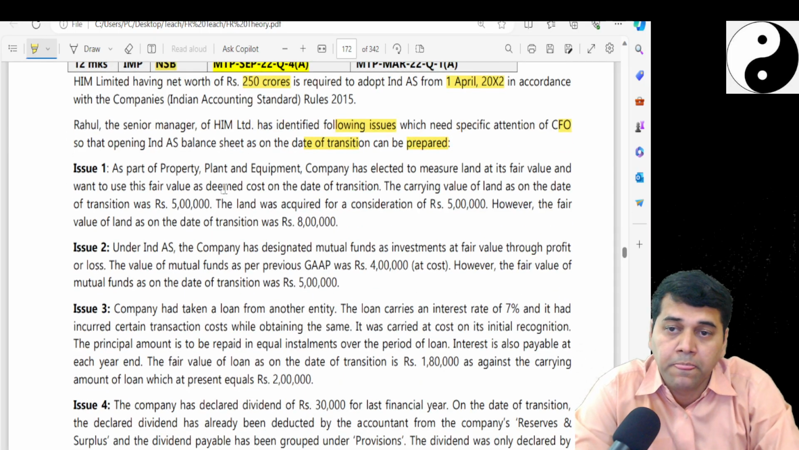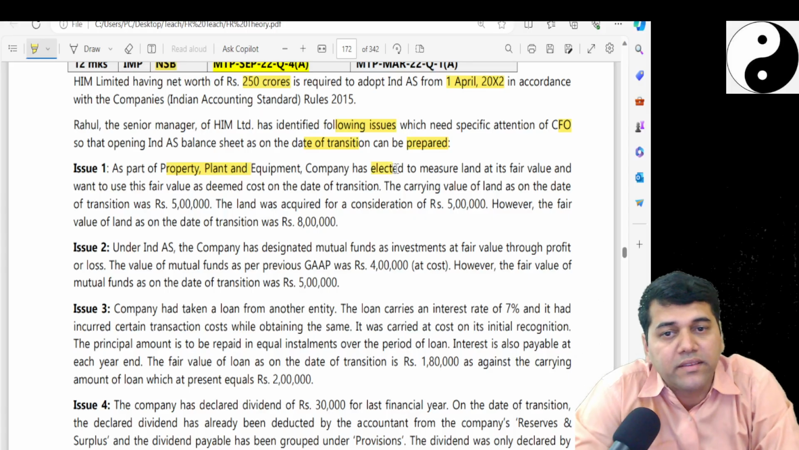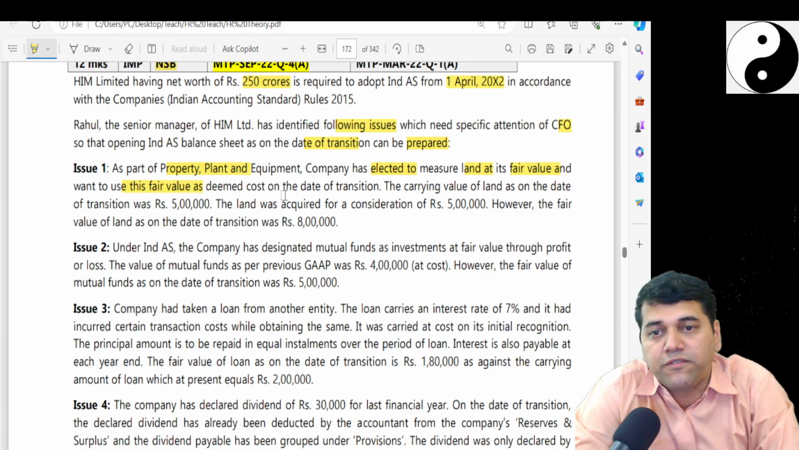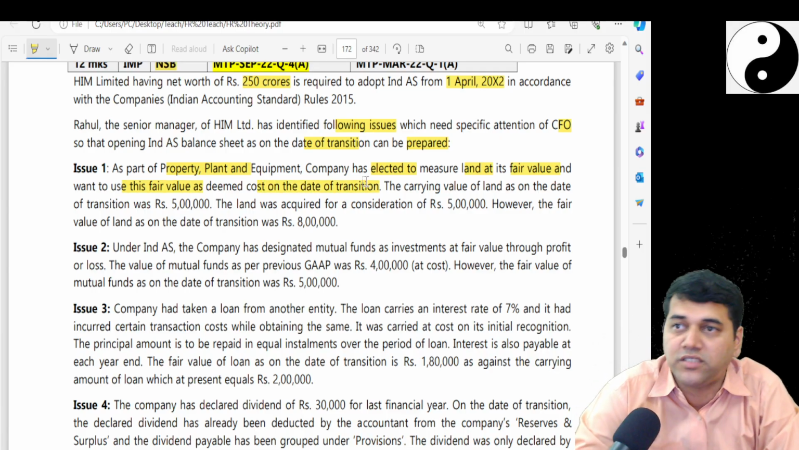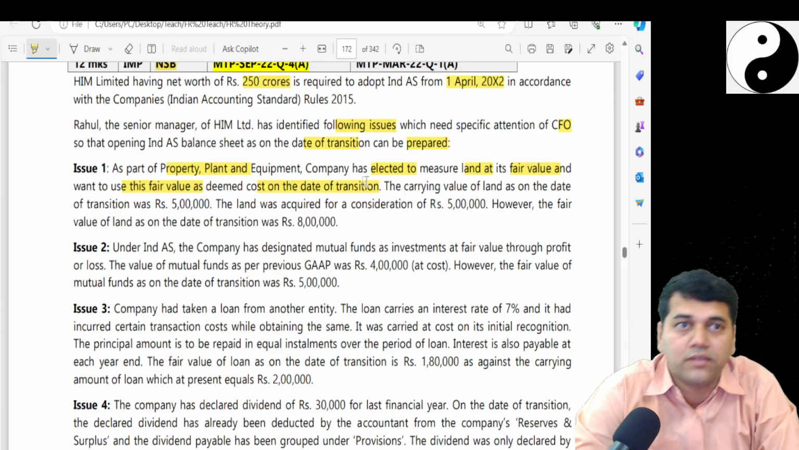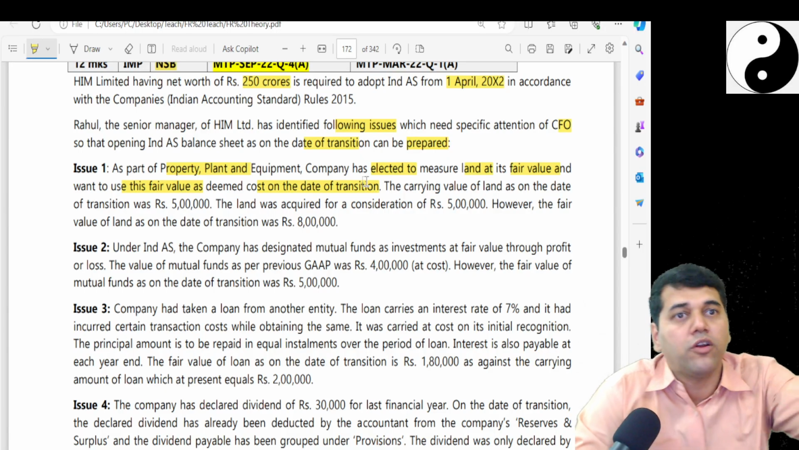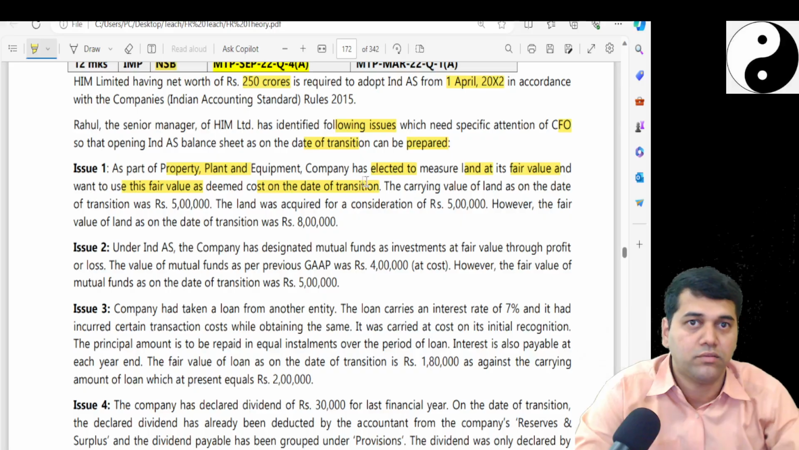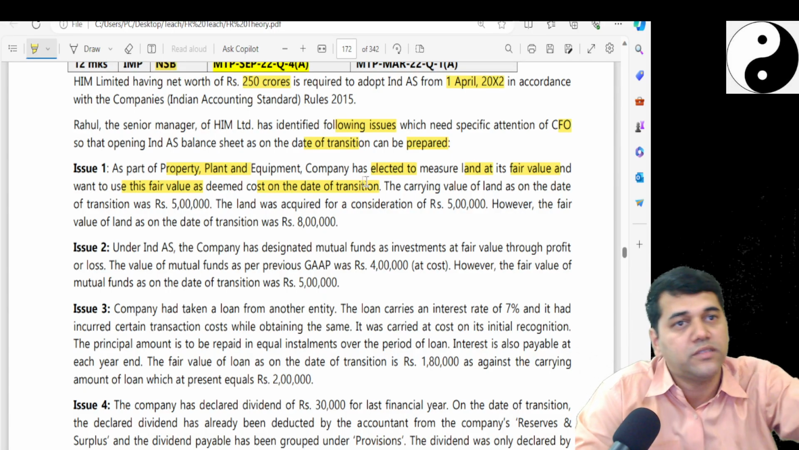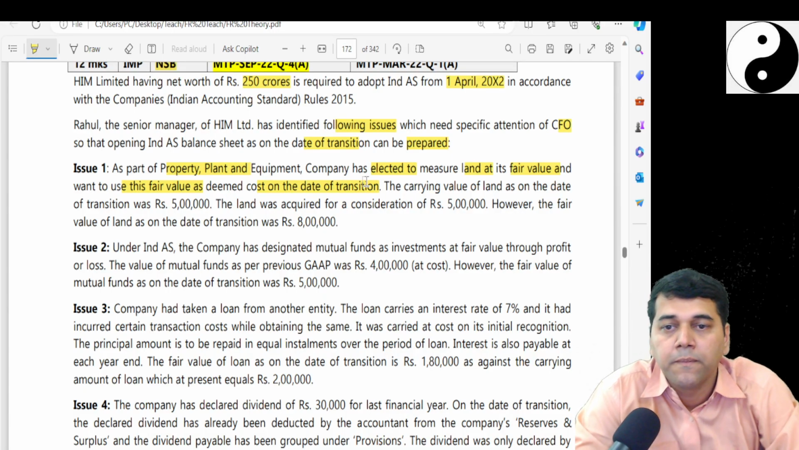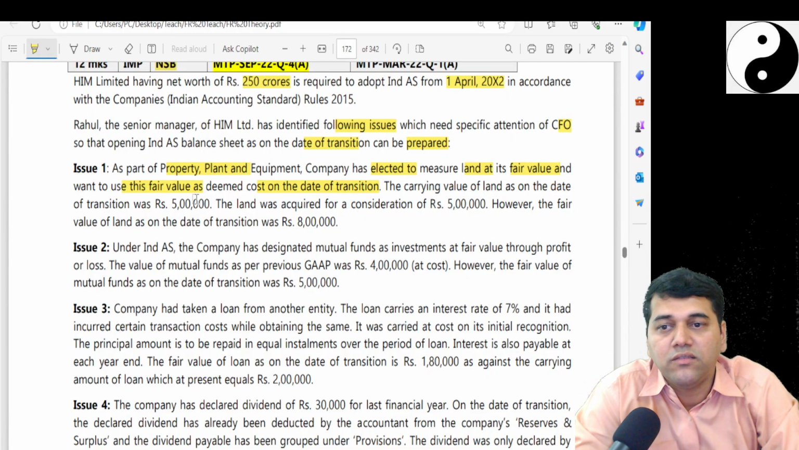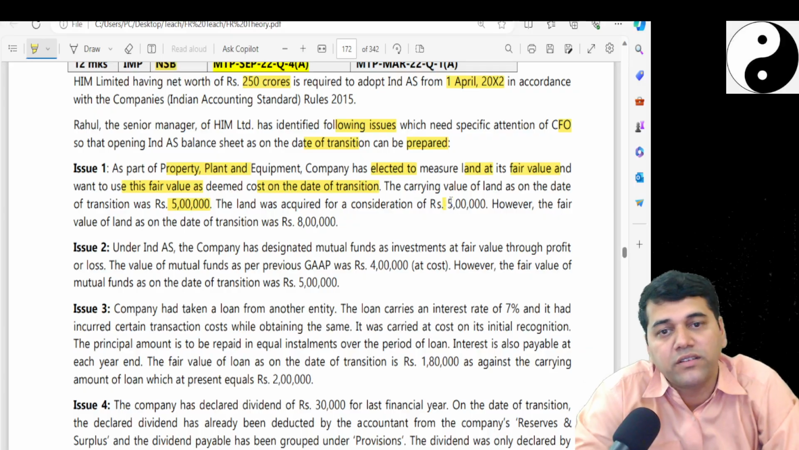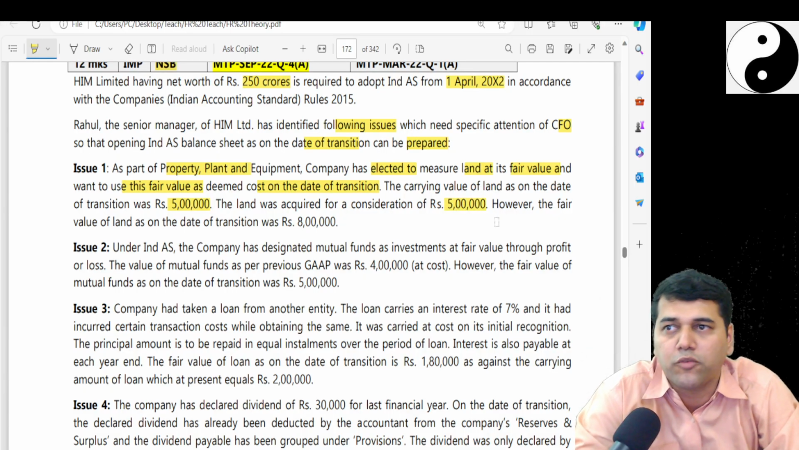We have done that. So now you have to go through this and tell me how you are going to address this. As part of the PPE, the company has elected to measure the land at its fair value and wants to use the fair value as the deemed cost on the date of transition. Can they do it? Yes. Then what you need to tell? Do it for all. Do it for all means not fair value, retrospective for all. Otherwise, take everybody's as a deemed cost. The carrying value of the land was 5 and it was acquired for a consideration of 5 because it must be kept at the same cost.